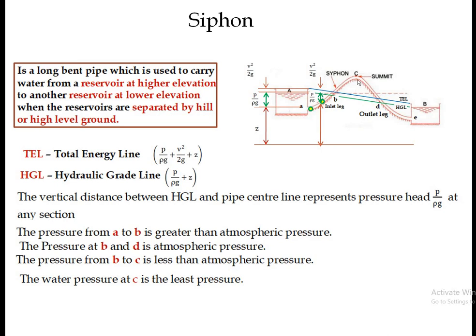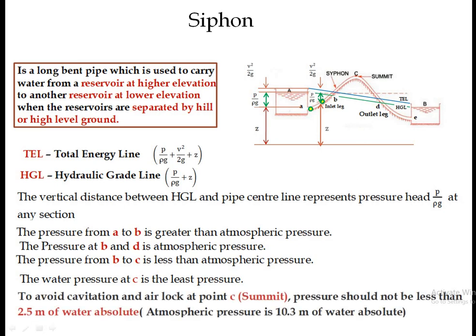One more thing: here we will get the least pressure, that is at C, and if that pressure is less than 2.5 meter of water absolute, in that case at this point the cavitation or the airlock will occur.